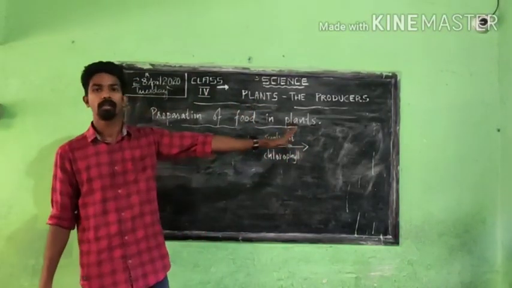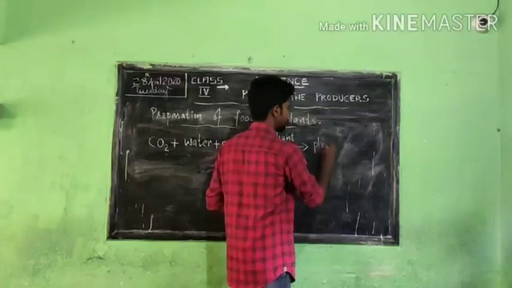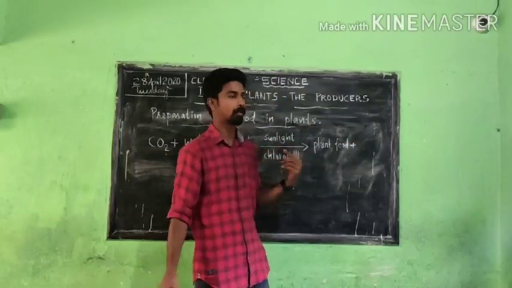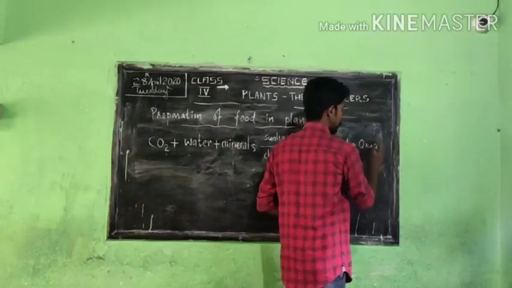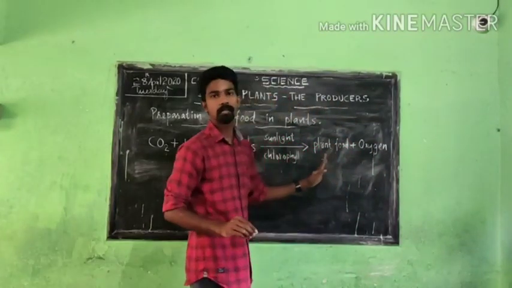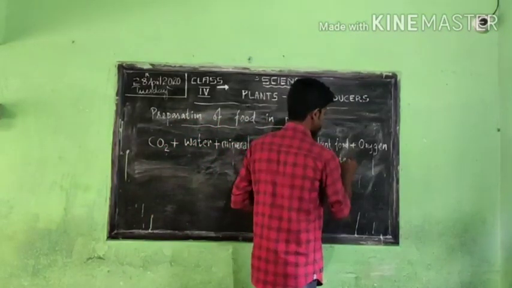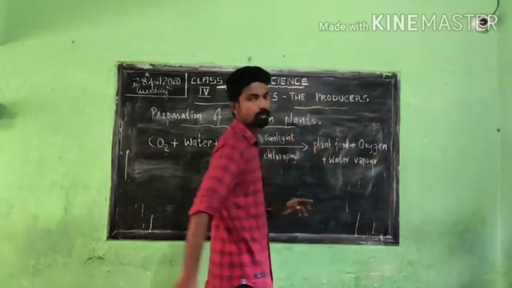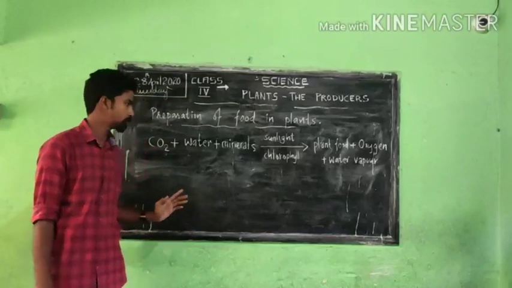Now the result will be plant food, and along with that, oxygen. Then, third, water vapor is also released. So this is the photosynthesis process.